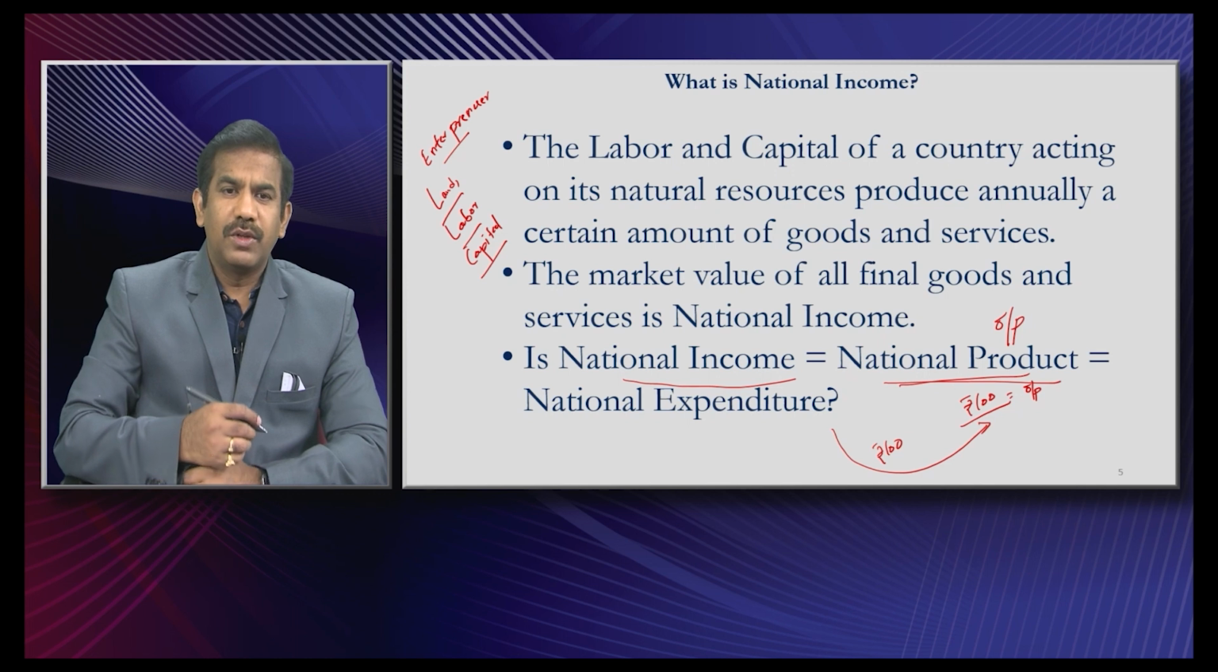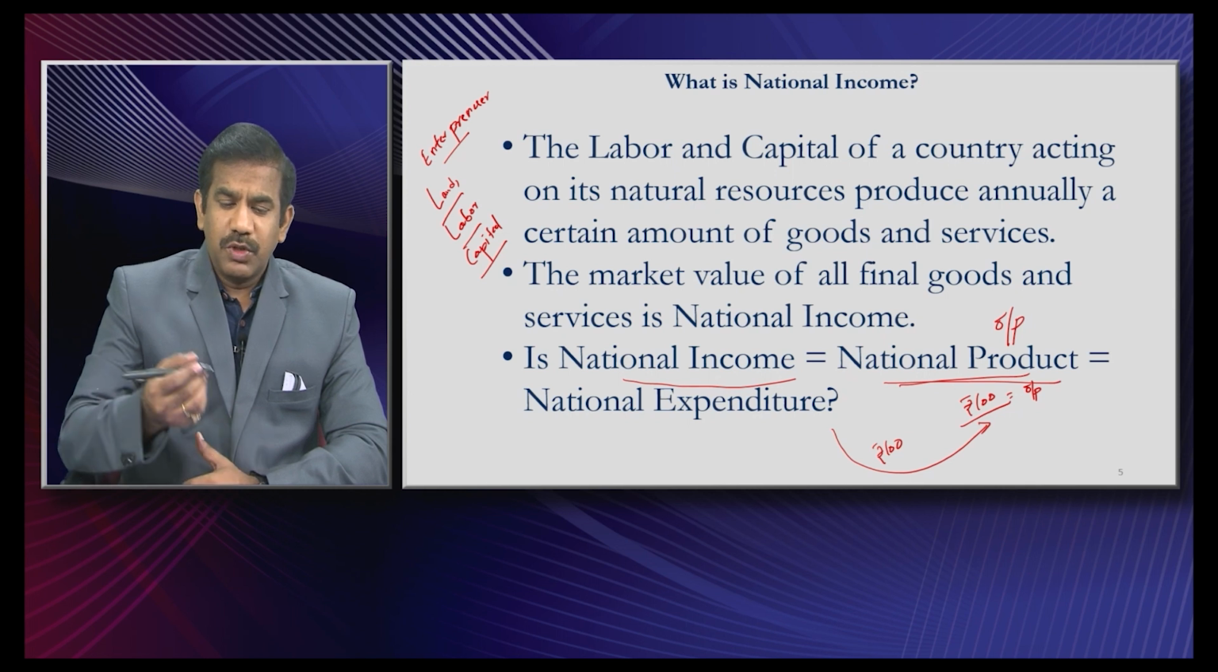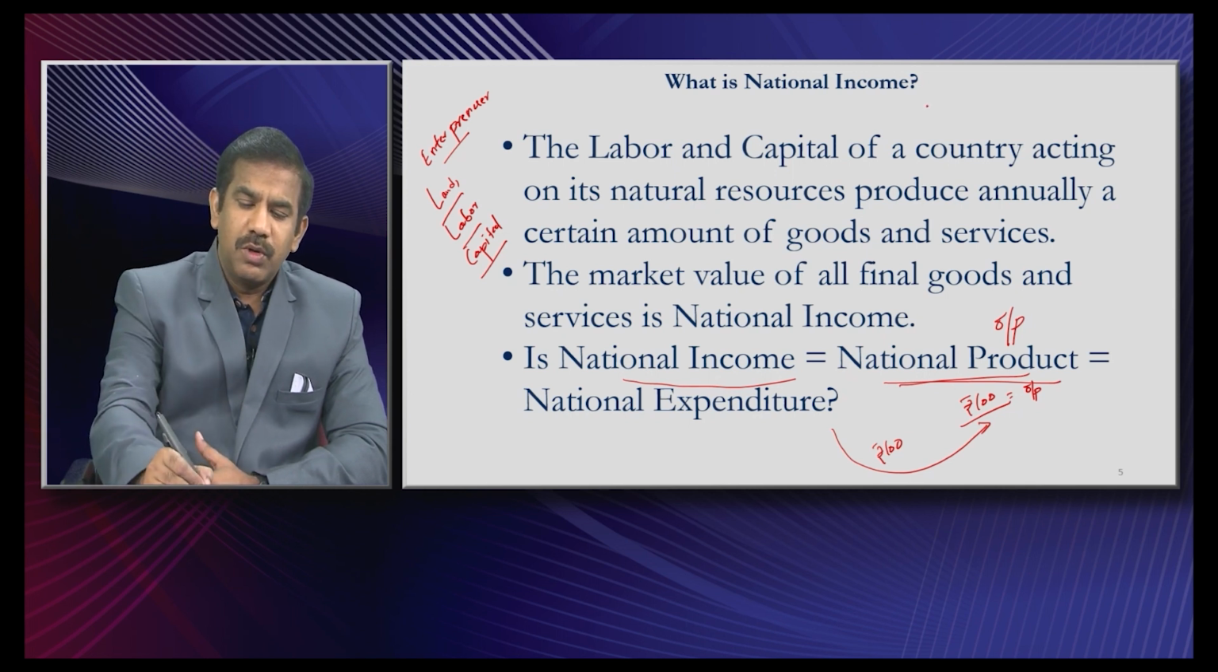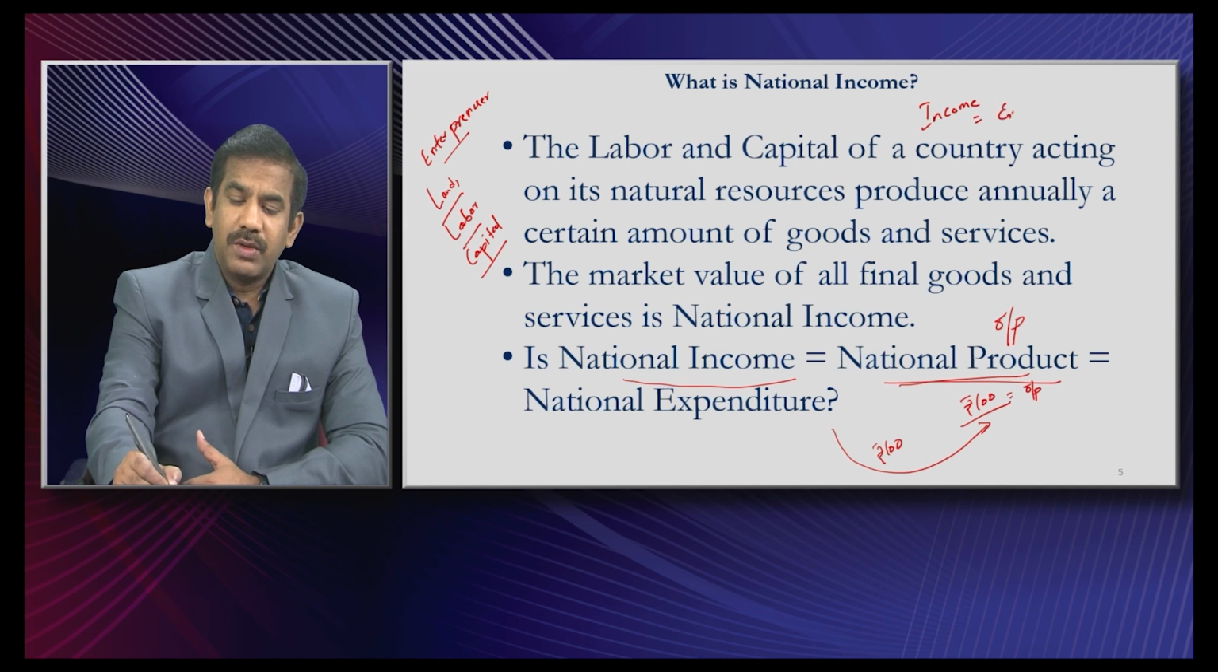And hence, typically people say that in any nation, the income of the nation is equal to the output of the nation, or the national product, which could also be equated to national expenditure. In fact, most of you would have a doubt: how come income could be equated to expenditure? But don't you really think that your income is someone else's expenditure?